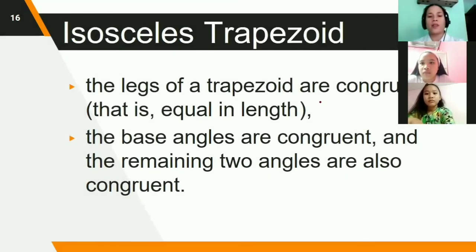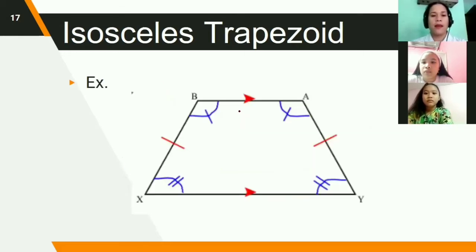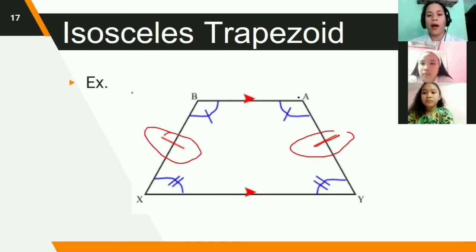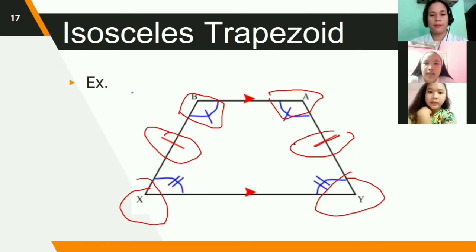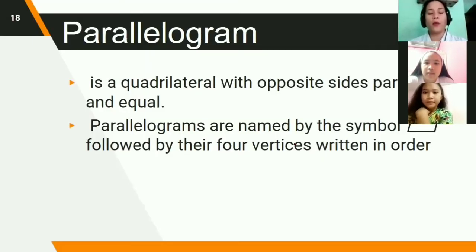Then we also have the isosceles trapezoid. The legs of an isosceles trapezoid are congruent, that is, equal in length. The base angles are congruent and the remaining two angles are also congruent. So this is an isosceles trapezoid. It means these sides are congruent and these sides are parallel. This angle is congruent with this angle, and then the other x angle and y angle are also congruent. Is it clear, class? Yes. Okay. If you have any questions, you can interrupt my discussion.